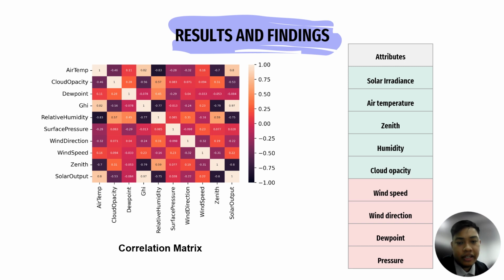These are the results and findings for this project. First, I made a correlation matrix to see the correlation between the attributes. On the right side, I rank the attributes based on the correlation matrix. The highest correlation is solar irradiance, and then air temperature, zenith, humidity, cloud opacity. At the bottom, wind speed, wind direction, dew point, and pressure, I neglect in the random forest algorithm because they have too low correlation with the output.